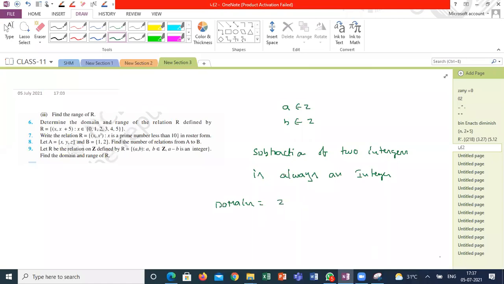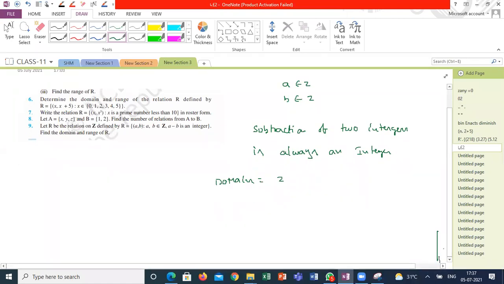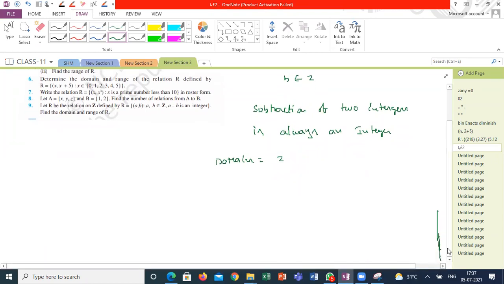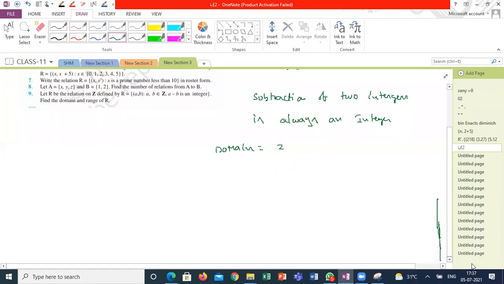When I am talking about the range, what are the elements that belong to the relation? Any integer, so set B contains all the integers. Any integer can be written as subtraction of two integers, correct?